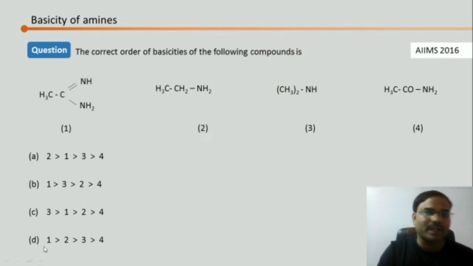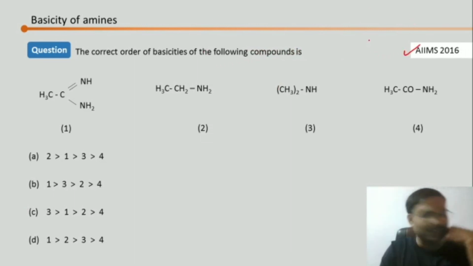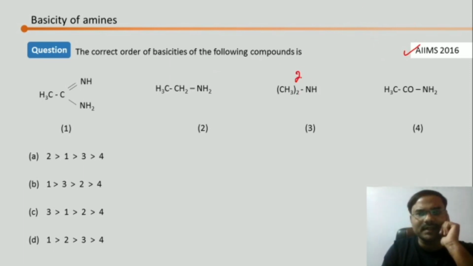Let's go for the next question. Okay, the interesting one. What is given? The correct order of basicities of the following compounds, AIIMS 2016. Let's consider over here: this is secondary, this is primary, but this one is a larger group and this one is a smaller group. This one is an amide, the special case.